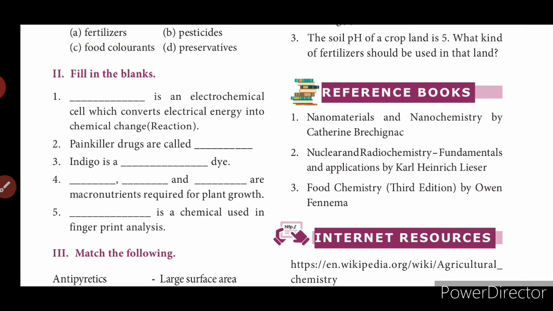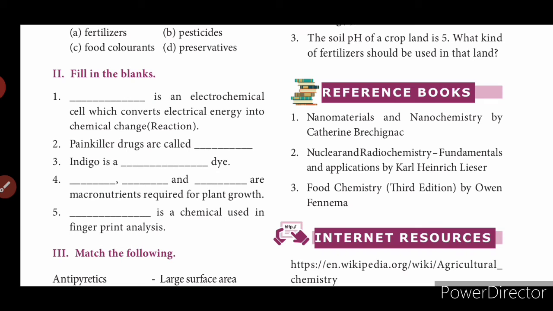Fill in the blanks. Dash is an electrochemical cell which converts electrical energy into chemical energy. Electrolytic cell. Painkiller drugs are called, not anesthesia, analgesics. Then third one, indigo is a dash dye. Indigo is a vat dye.